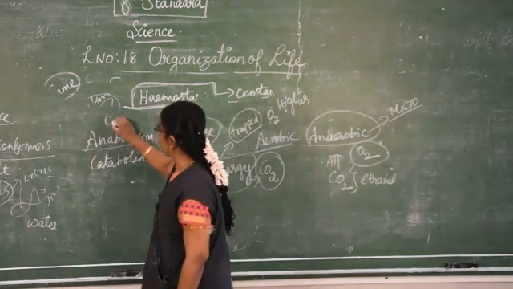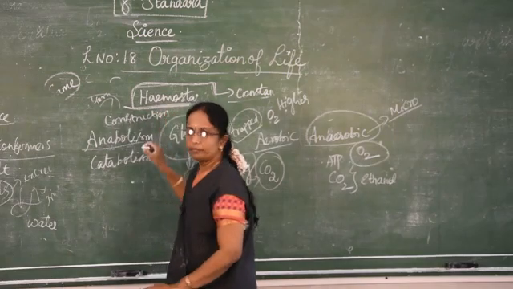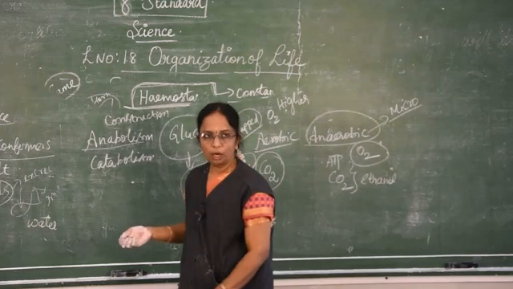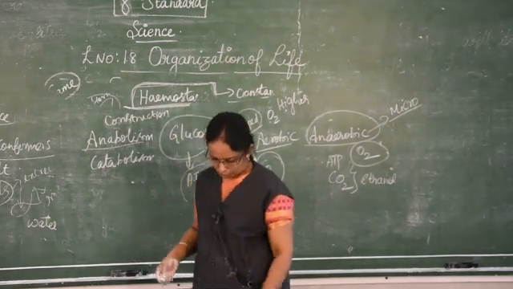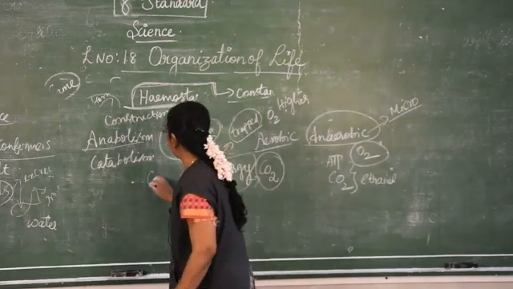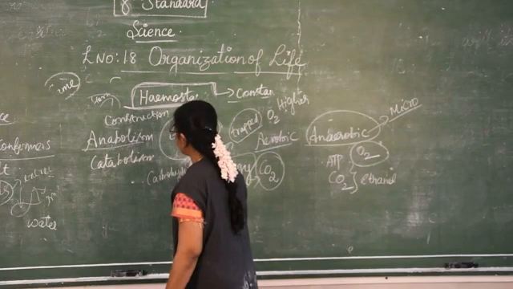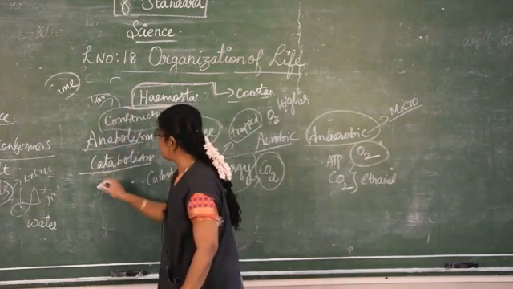Anabolism is the constructive process by which energy is stored, where small molecules are changed into larger and more complex tissues, such as carbohydrates and proteins. So anabolism is the constructive process.